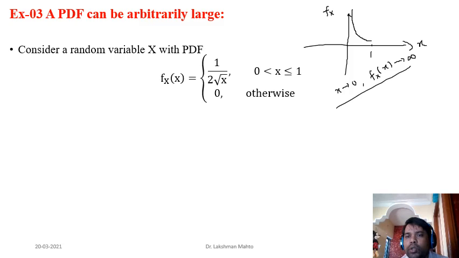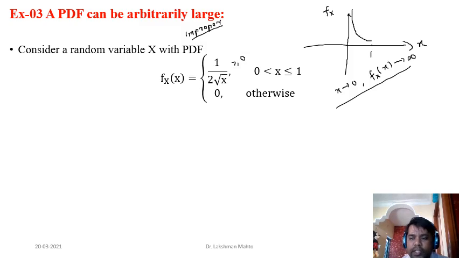So you can say that simply it is an improper PDF. Due to this unbounded nature of the function at 0, you can call it an improper PDF. But why are we calling it a PDF? Because it satisfies all the criteria of being a PDF. What are the criteria? The first criterion is that the PDF must be non-negative. So you can observe that if you take x between 0 and 1, this is always greater than or equal to 0. So the first condition is already satisfied by default.